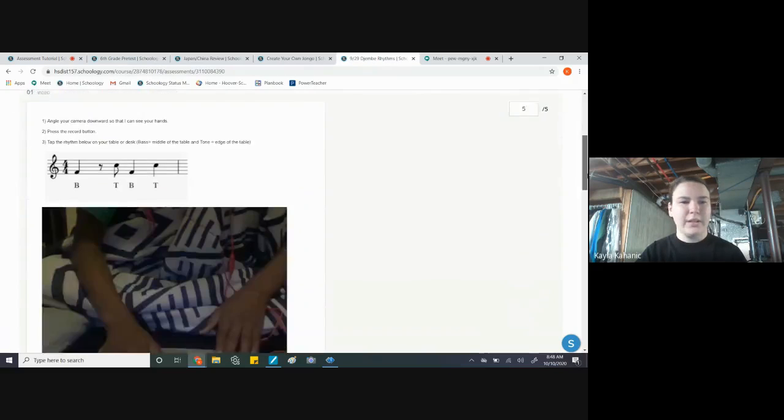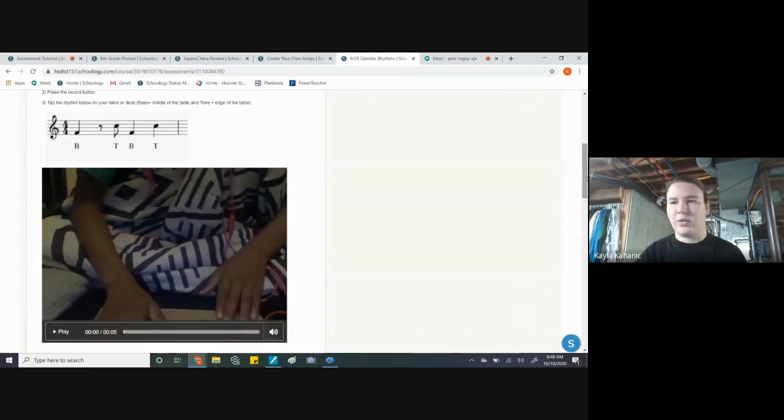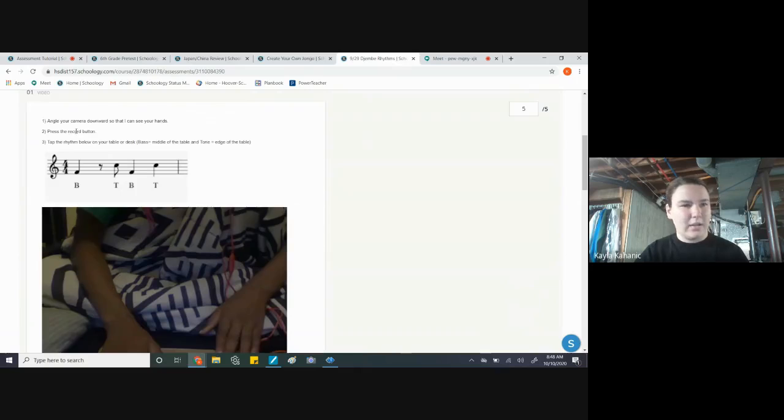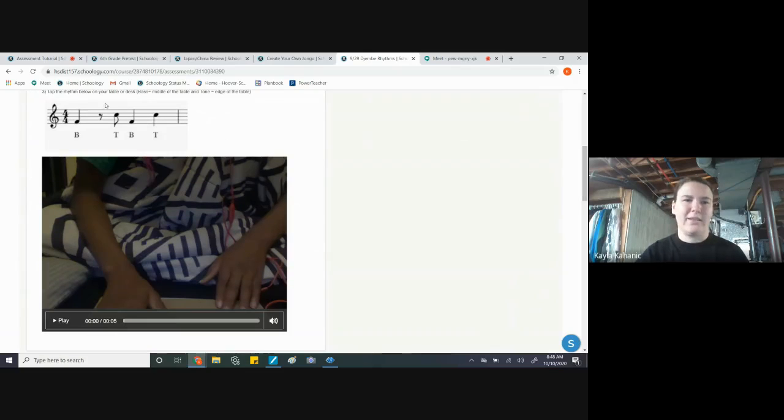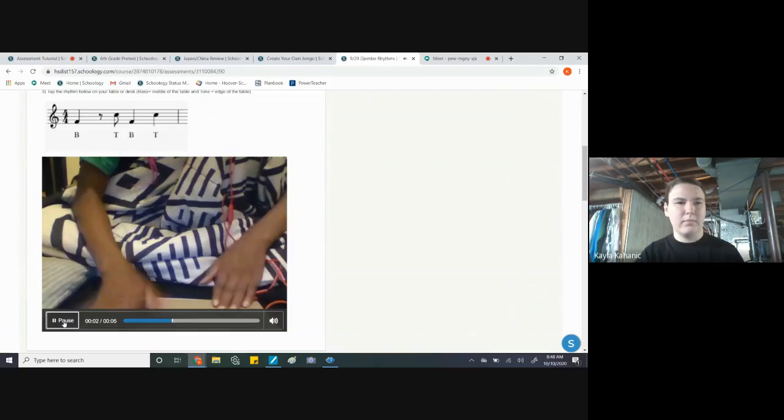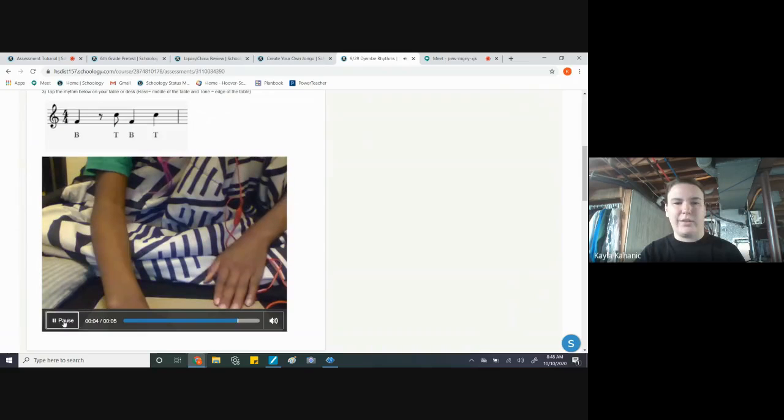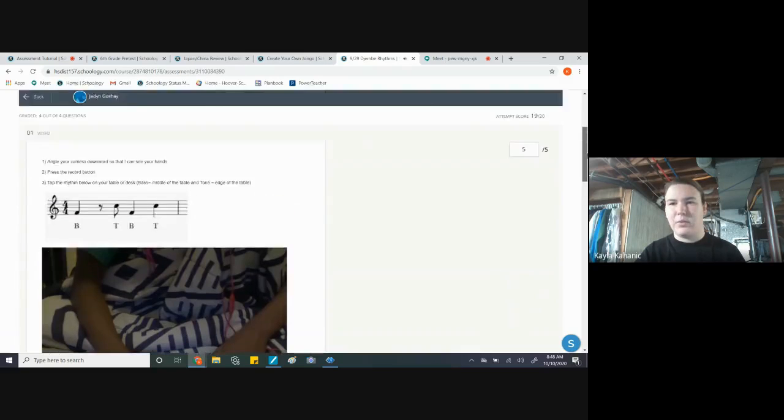So this is Jaden's. I had them do djembe rhythm. What they're supposed to do is angle their camera downward, press the record button, and tap the rhythm below. And we went over how to do that in class. And then I even uploaded an image for them to be able to clap or tap on the desk. So this was hers. This allows you to get that feedback even though we're not in person.